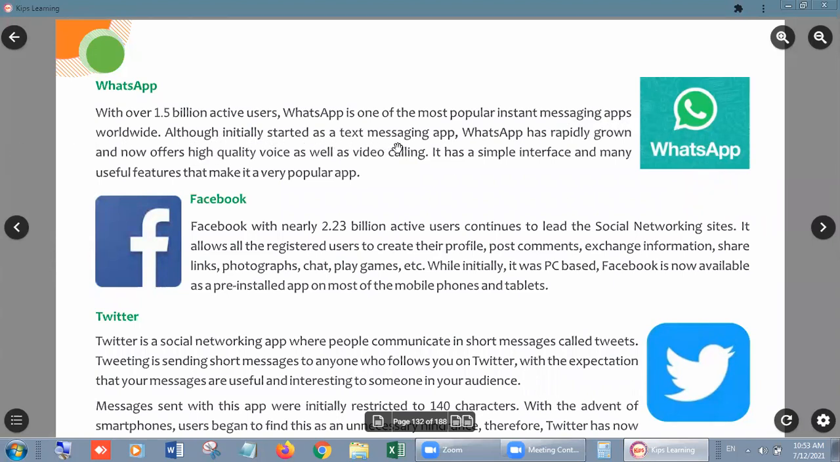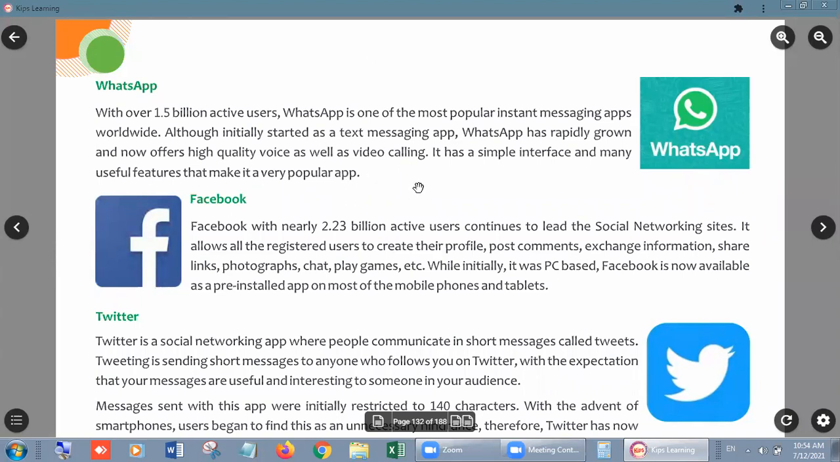With over 1.5 billion active users, WhatsApp is one of the most popular instant messaging apps worldwide. Although it initially started as a text messaging app, WhatsApp has rapidly grown and now offers high quality voice as well as video calling. We all know about WhatsApp, so there is no need to give more information, because everyone is very familiar with it. We can send messages, pictures, links, documents, or videos up to a limited size.